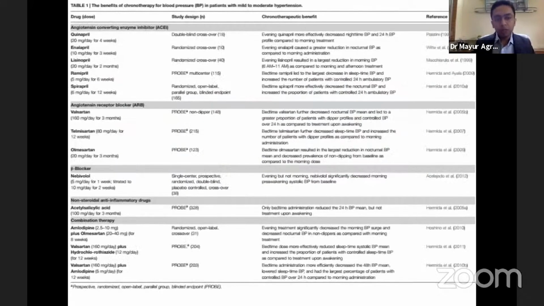Here, I have just put a slide to show that various antihypertensives, when seen in trials, had a better benefit when they were given in the evening. They show more night dipping, and overall in the morning also the BP was lower when these drugs were given in the evening versus when they were given in the morning.